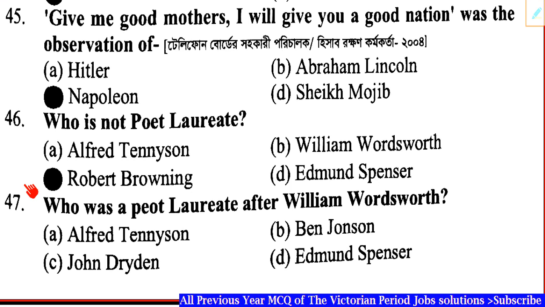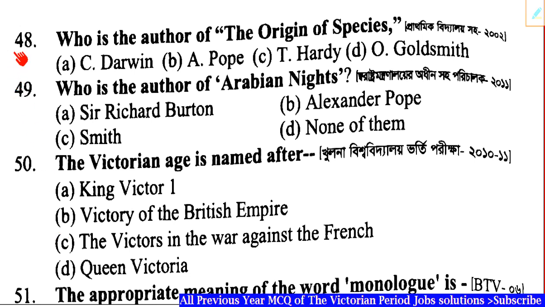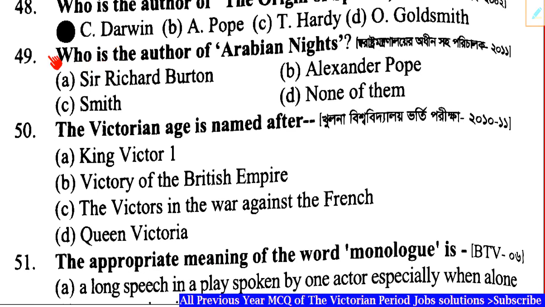Question number 47. Who was poet laureate after William Wordsworth? Correct answer: Option A, Alfred Tennyson. Right. Question number 48. Who is the author of The Origin of Species? Correct answer: Option A, C. Darwin.